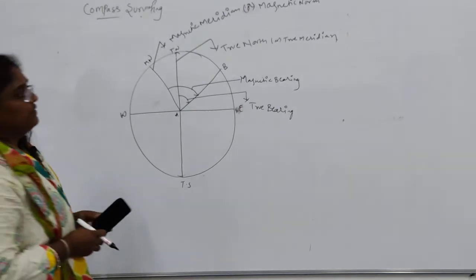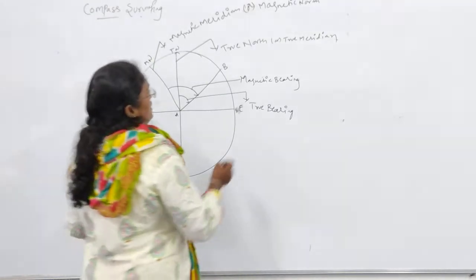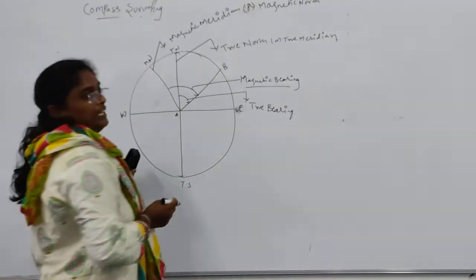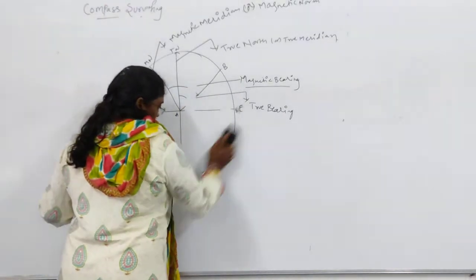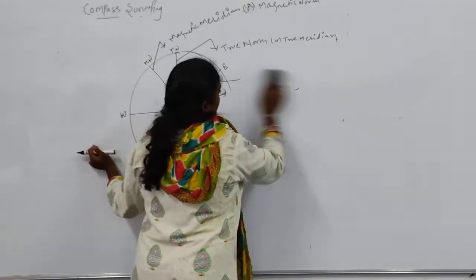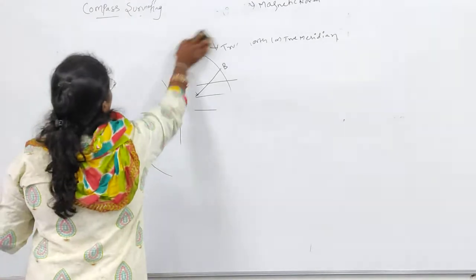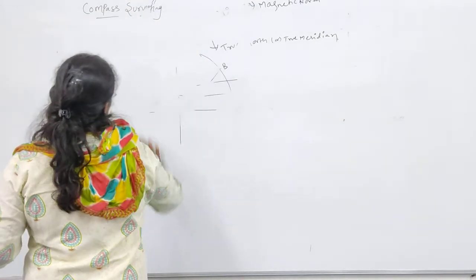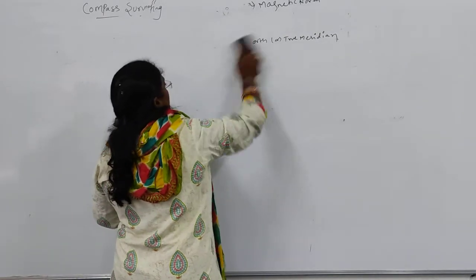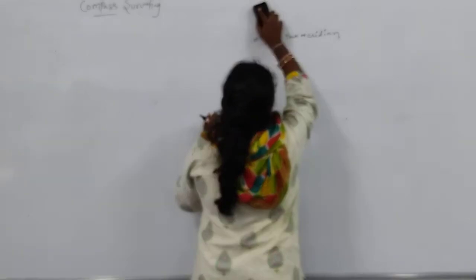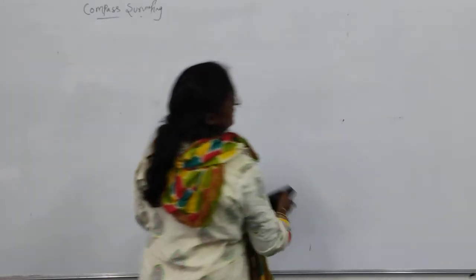Next we will study the designation of the magnetic bearings. In that you will have two systems. One is the whole circle bearing and the other is the quadrantal bearing or reduced bearing.